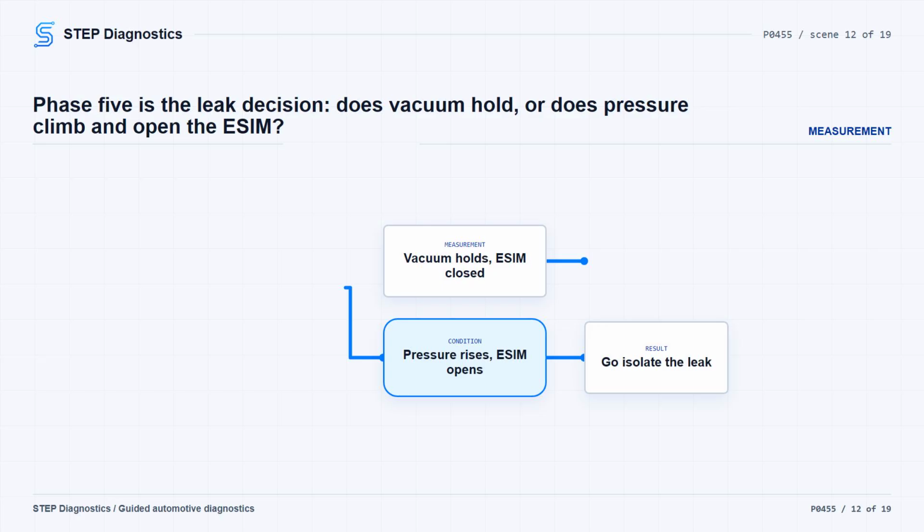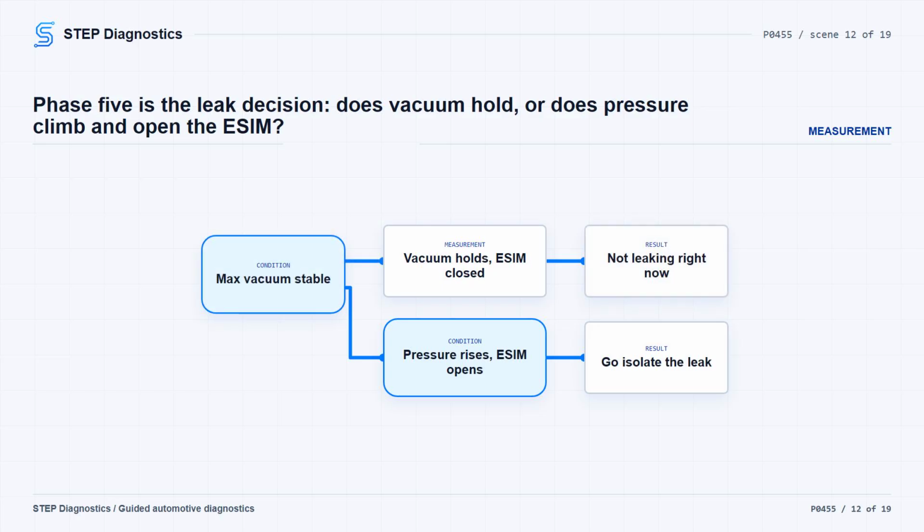If pressure rises quickly near zero or above -250 Pa and the ESIM opens within 3-4 minutes, continue to leak check the system. If every phase looks correct, the system is most likely not leaking at that time. Possible intermittent causes include software issues, debris that cleared from the purge solenoid or ESIM relief valves, or an ESIM that is not mounted correctly with the switch at the 3 o'clock position.